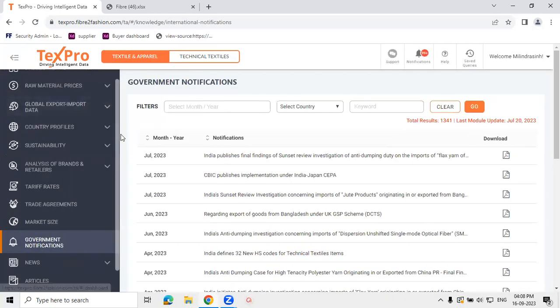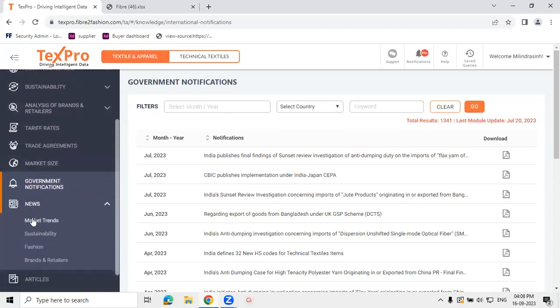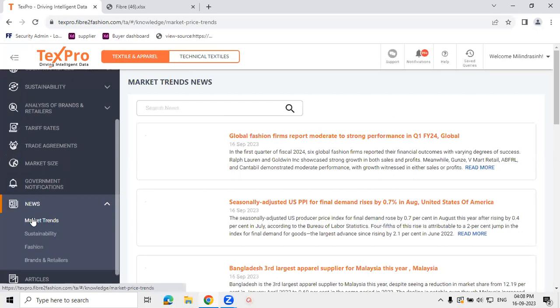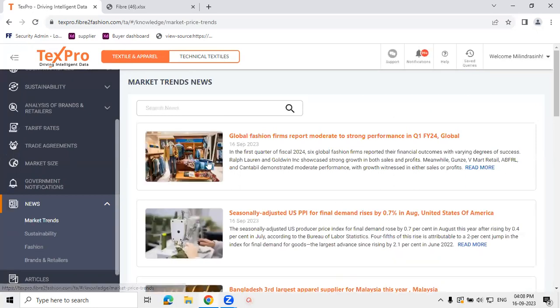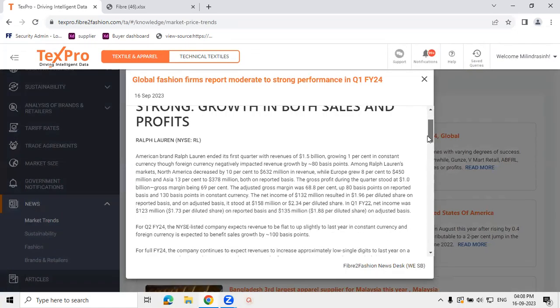Further to this, we have other modules like news, which will help you stay updated with the current trends. Under this, we cover various subcategories of news. For any of those, you can just click on that category. All the news under that category will be reflected. You can click on the link and you can read the news on the system itself.